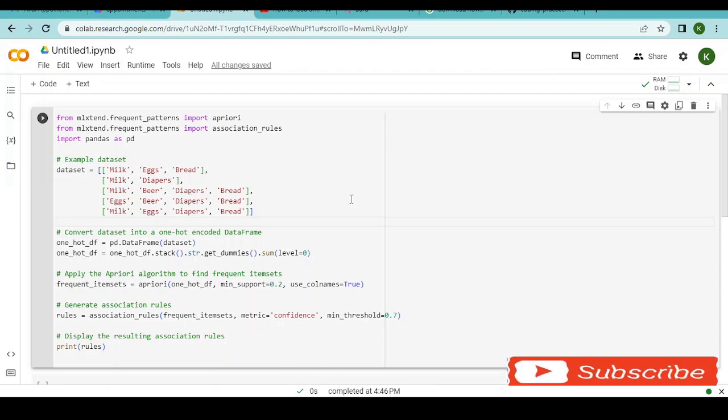The third one, we have milk, beer, diapers, and bread. The fourth one, we have eggs, beer, diapers, and bread. The fifth one, we have milk, eggs, diapers, and bread.